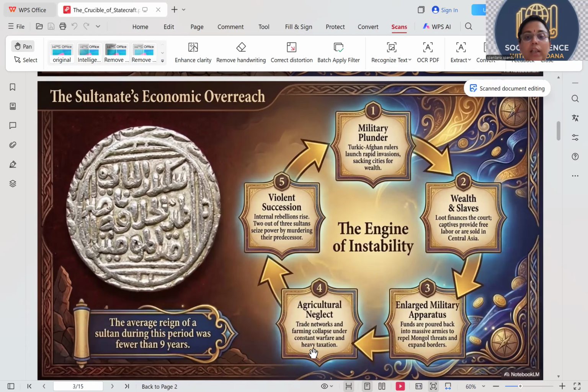Violent succession, internal rebellion rise. Two out of three sultans seized power by murdering their predecessor. Internal power conflict: there is a sultan, and below him there are four military heads, and they keep planning when to trample the sultan and become the sultan themselves. In such a time of complete conflict, if you find out the stories in the Delhi Sultanate, two out of three were killed by their predecessor. So it is always a power struggle. It's not about economic stability or the kingdom's growth. It's more about, I want to become king.